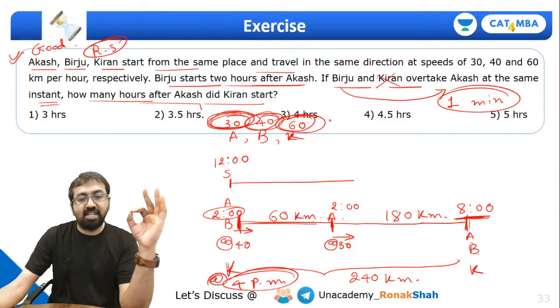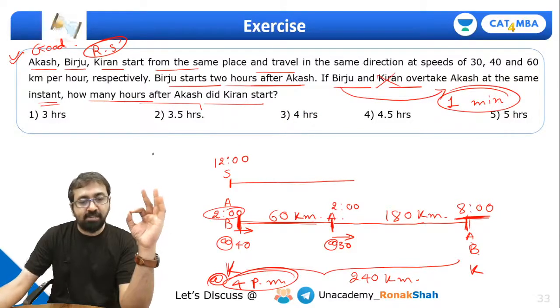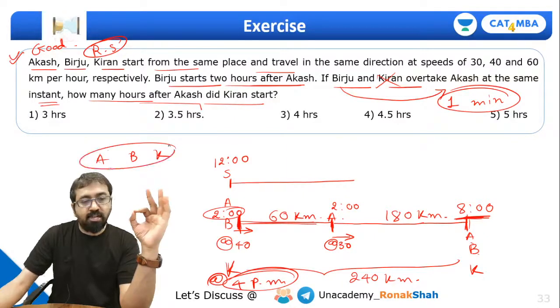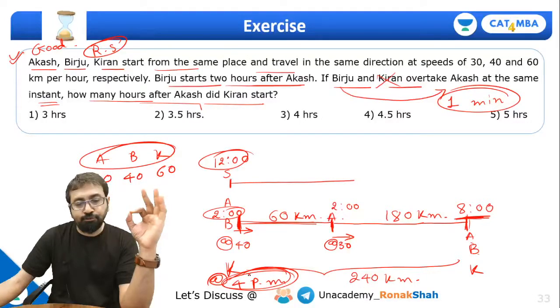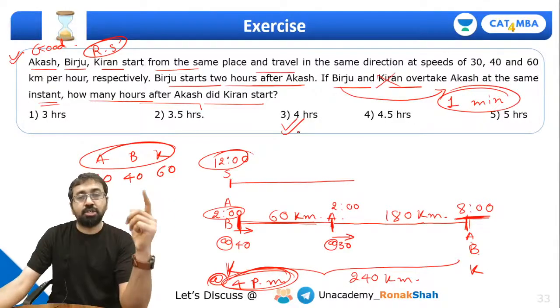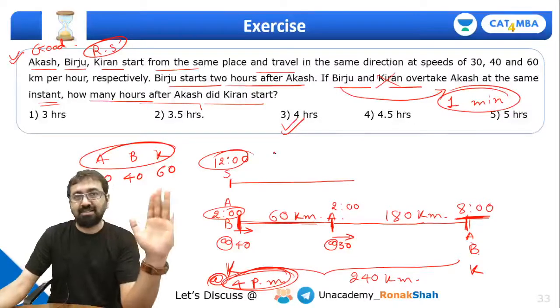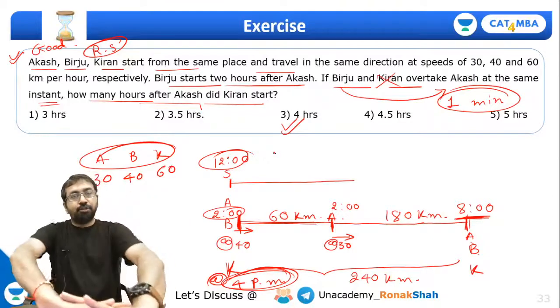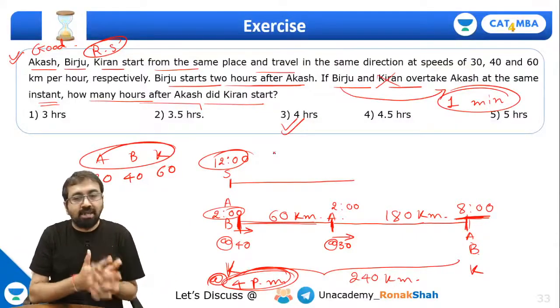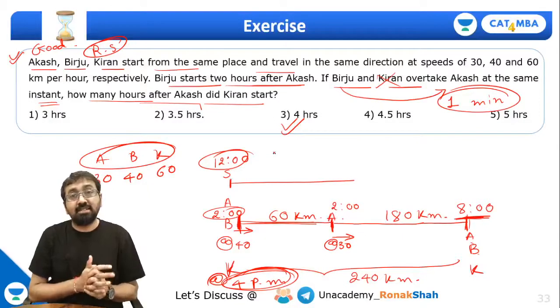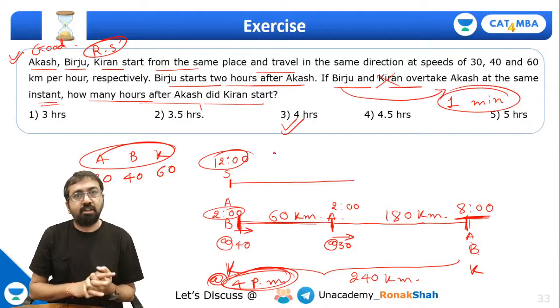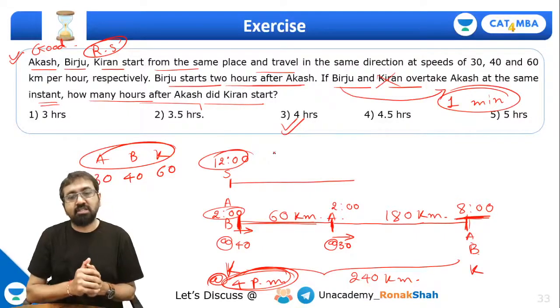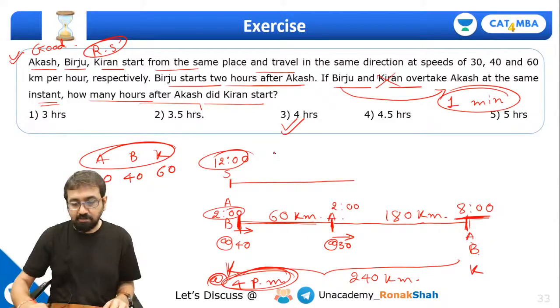Now guys, please understand, Akash started at 12, right? This is 30, this is 40, and this is 60, just for your reference. So Akash started at 12 and Kiran is starting at 4. So Kiran must start 4 hours after Akash. That's the answer. Have you understood this, guys? So yeah, you can be asked this kind of question, and this is one of the easy questions. Once you have practiced a few more questions, you will surely find it easy.